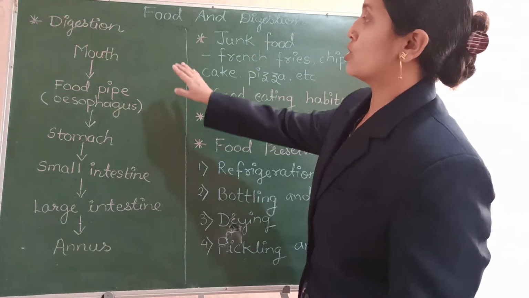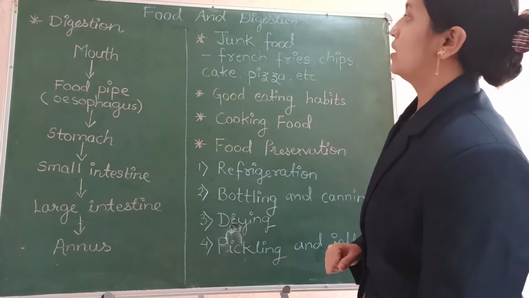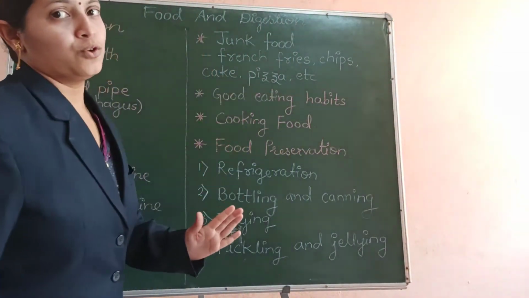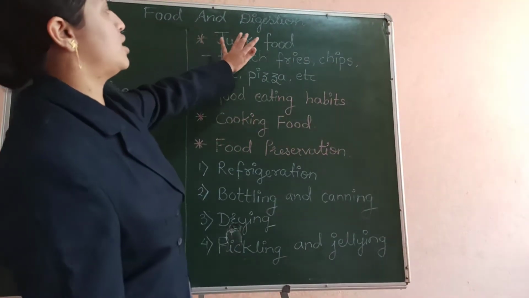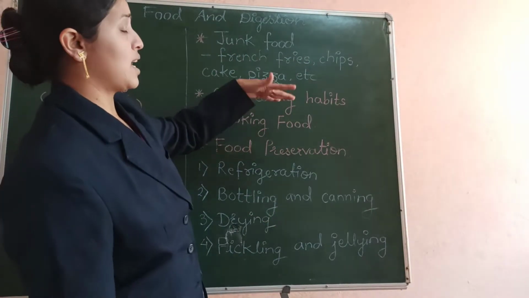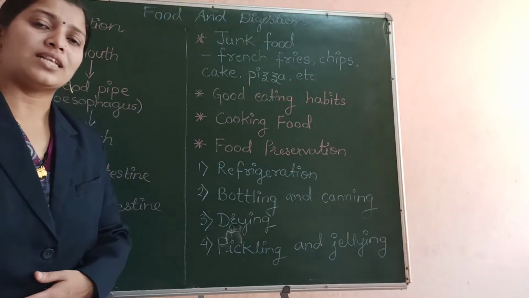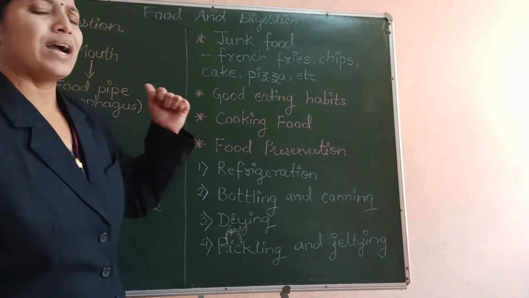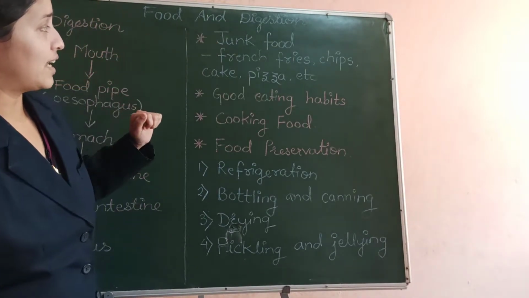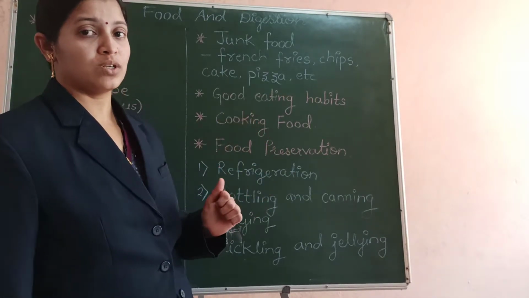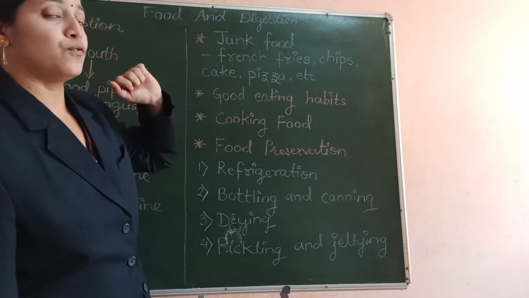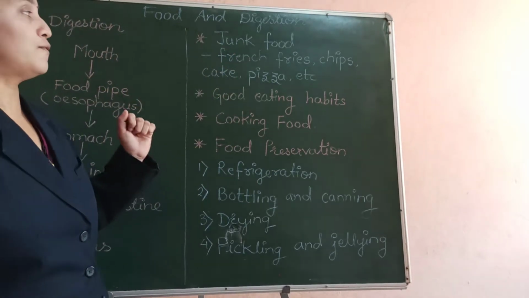So this was the process of digestion. Next point is about junk food. All of you are very well aware of junk food. Yes, French fries, chips, cakes, pizzas, burgers, pastries, all these are called junk food. Why are they called junk food? Yes, these food items contain a lot of fats and a lot of sugar which is not good for our health, and so junk food is also known as unhealthy food.